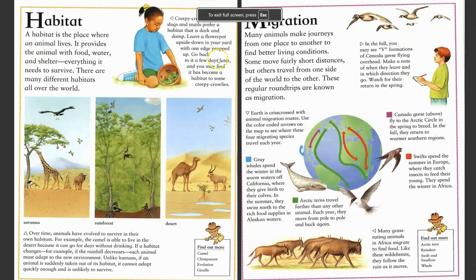Habitats. A habitat is the place where an animal lives. It provides the animal with food, water, and shelter, everything it needs to survive. There are many different habitats all over the world.